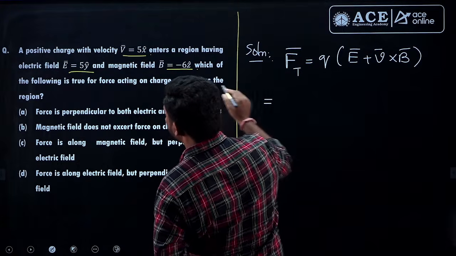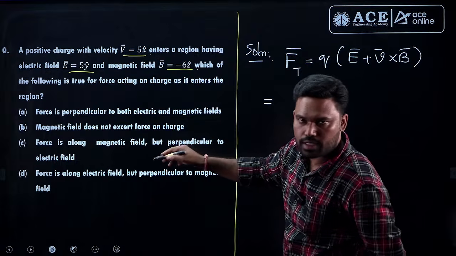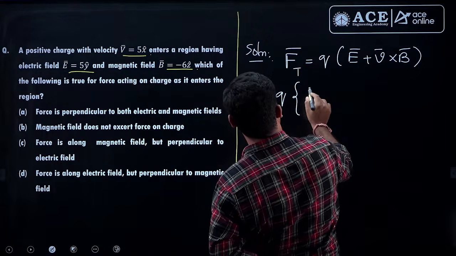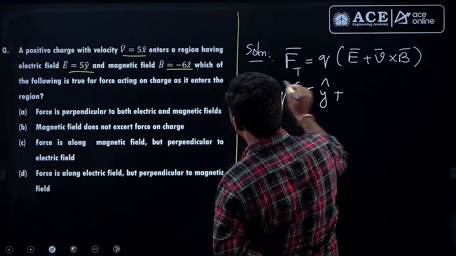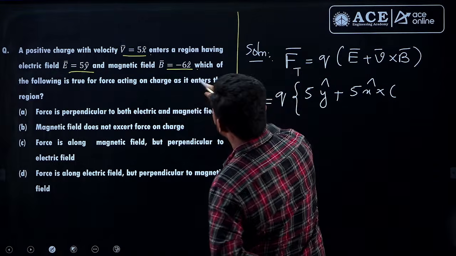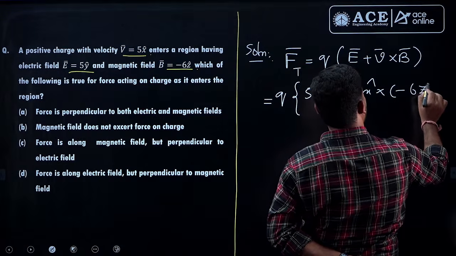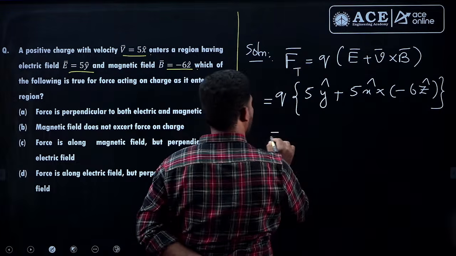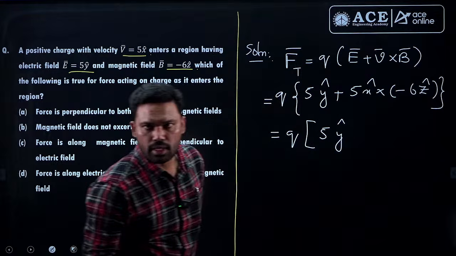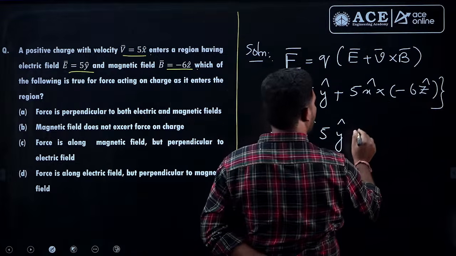The charge value is not given because the options are asking just the direction, asking us to comment only on the direction. So the electric field here is phi y cap, plus the velocity phi x cap cross B. What is the B? It is minus 6 z cap, fine. So here q into phi y cap, x cross z is minus y, already one more minus is there, so it is a plus.